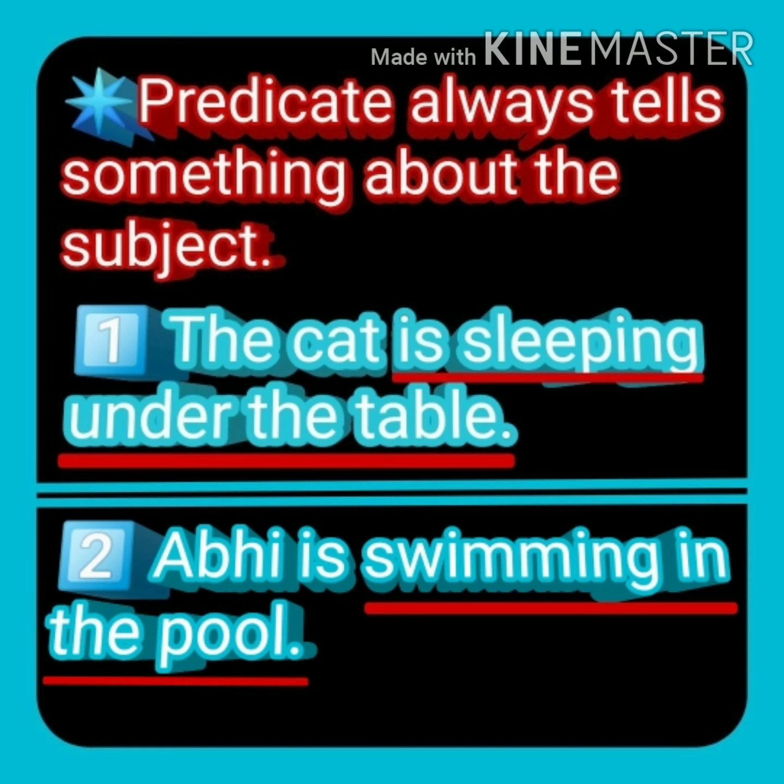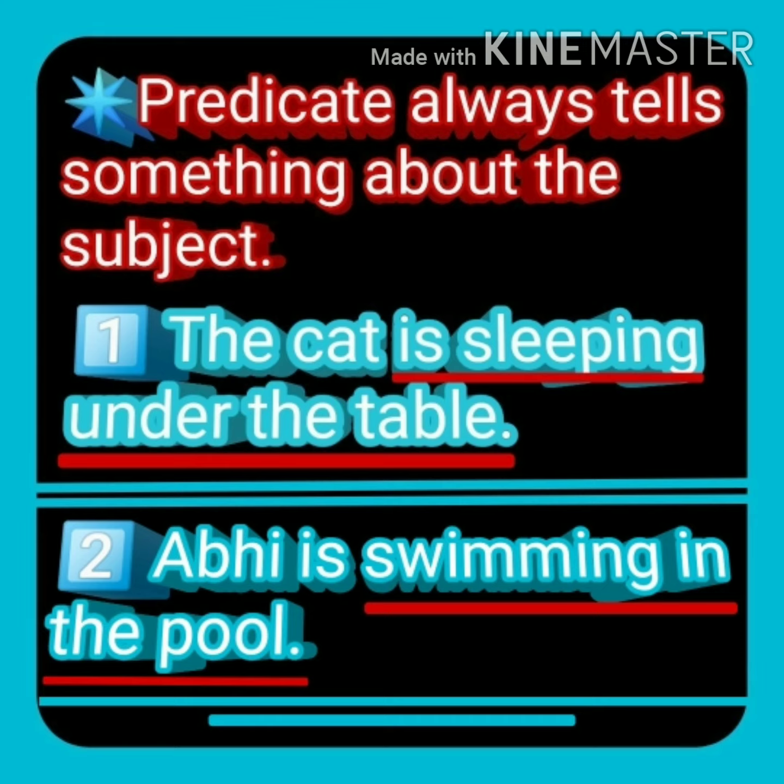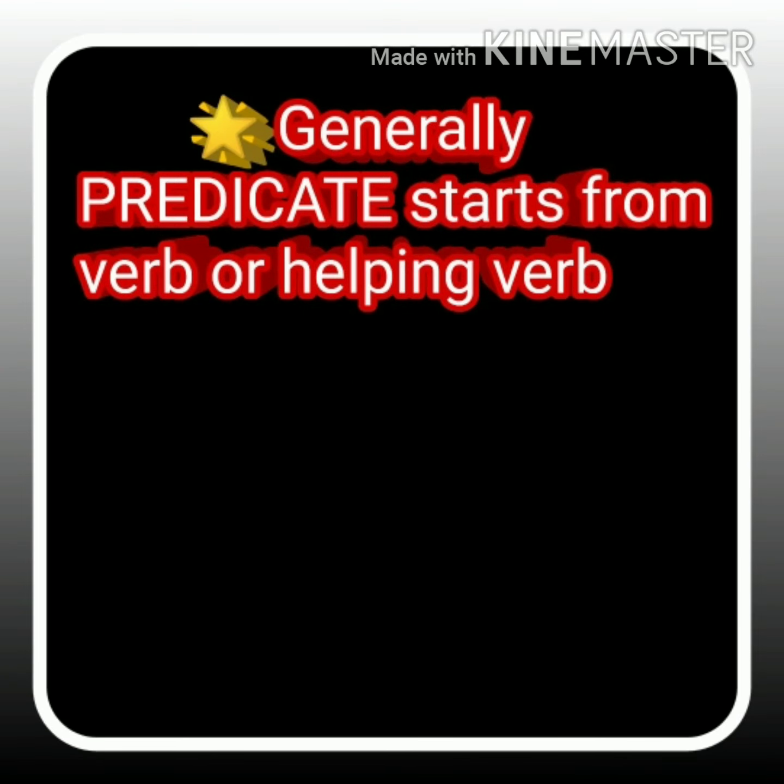Abhi is swimming in the pool. What the subject is doing in this sentence? Is swimming in the pool. It is called predicate. Abhi is a subject and is swimming in the pool is predicate in this sentence. It is telling us information about the subject. Predicate generally starts from the verb or helping verb. Let's try to understand with the examples.